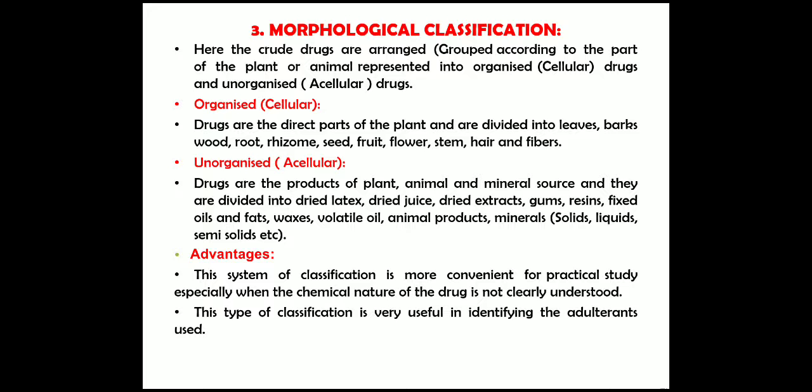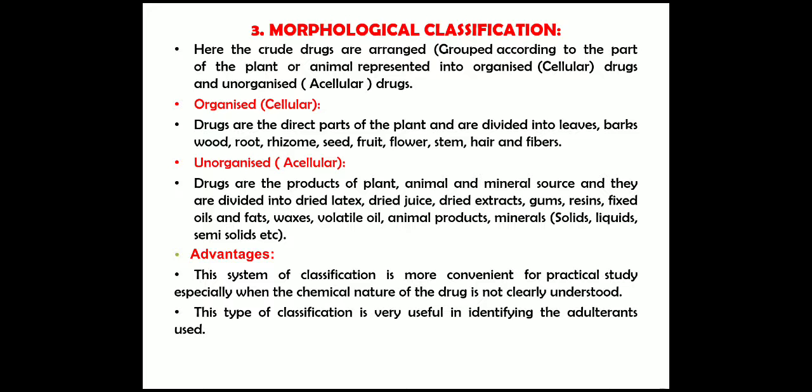Unorganized drugs means the drugs are the product of the plant, animal and mineral source, and they are divided into dried latex, dried juice, dried extract, gums, resins, fixed oils and fats, waxes, volatile oil, animal products, and minerals such as solid, liquid, semi-solids.